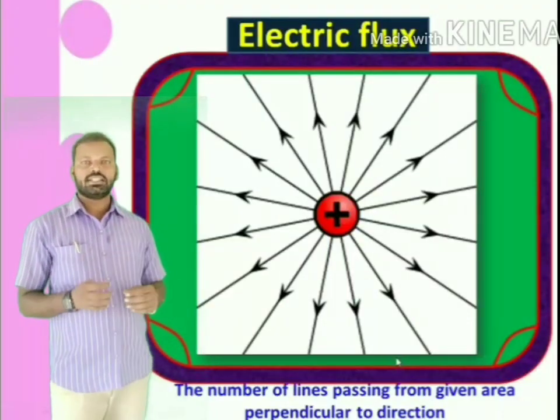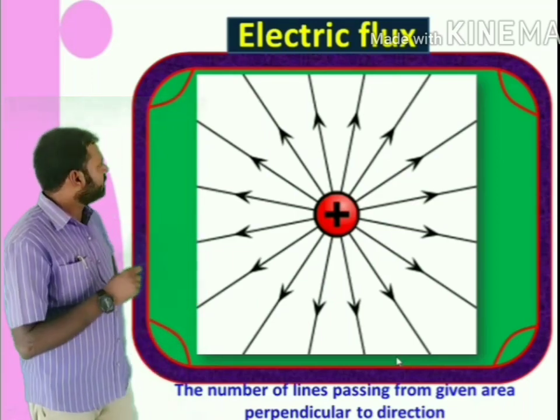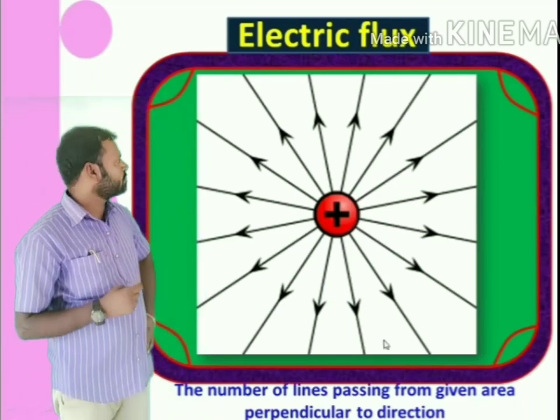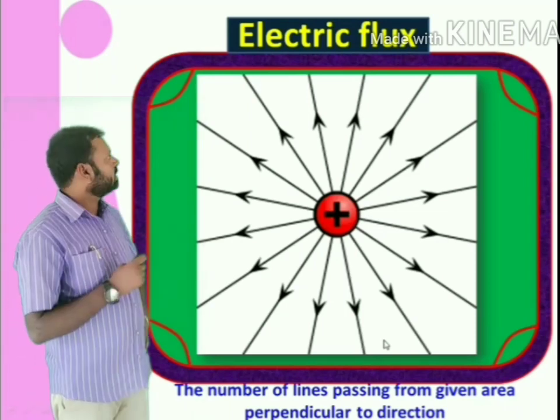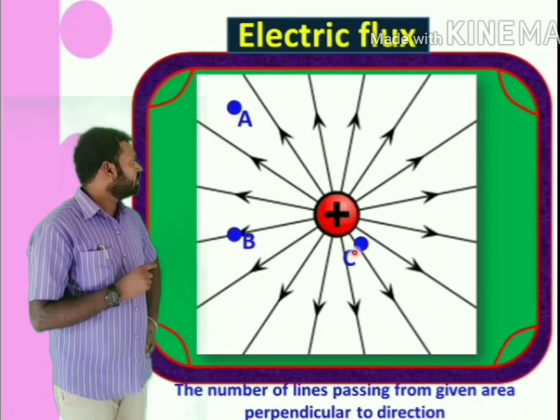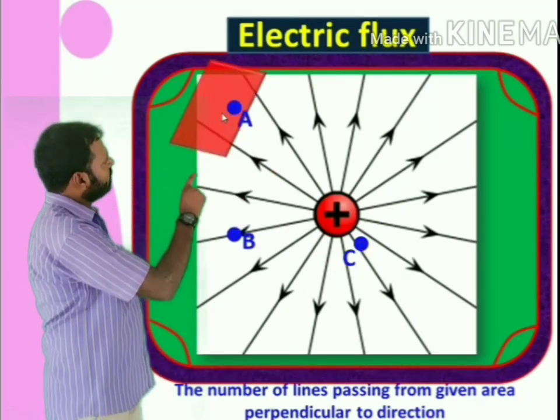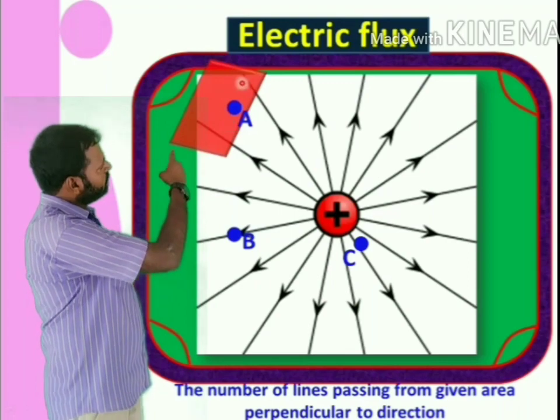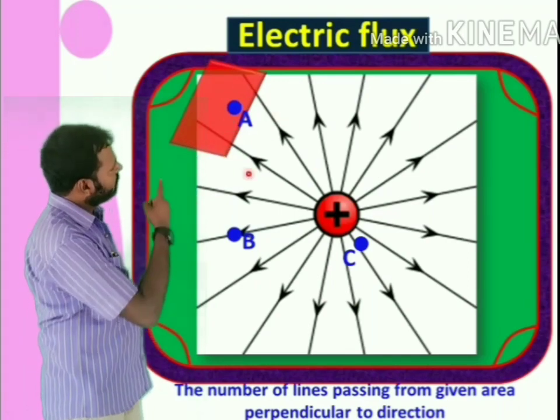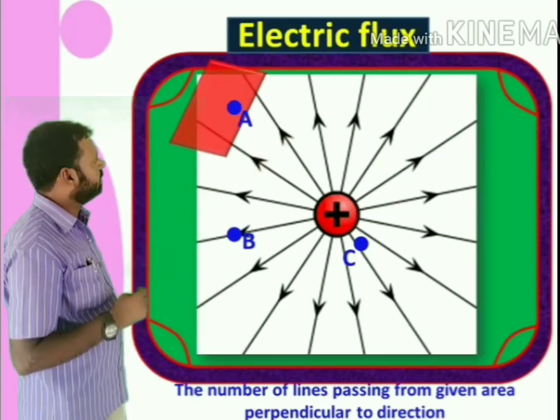Next, what is electric flux? See here, these are the electric lines of force of a positive charge. Now I am taking 3 points A, B, C. This is a small area which I am considering. The number of lines of force passing through this area you can count. Only 2 lines of force are passing through that area.